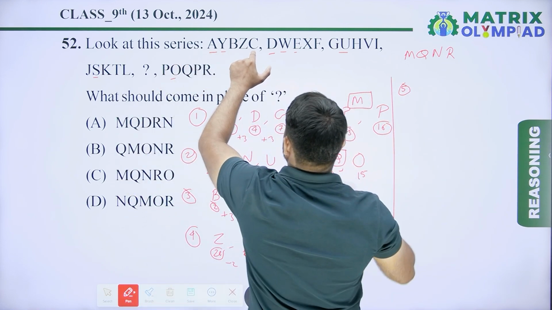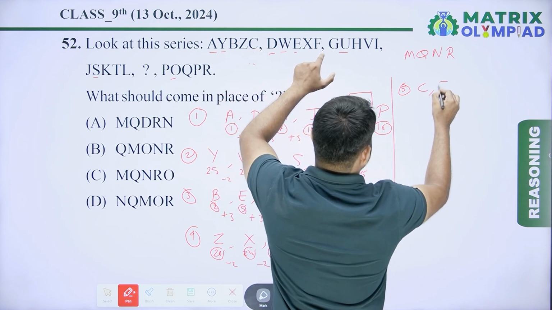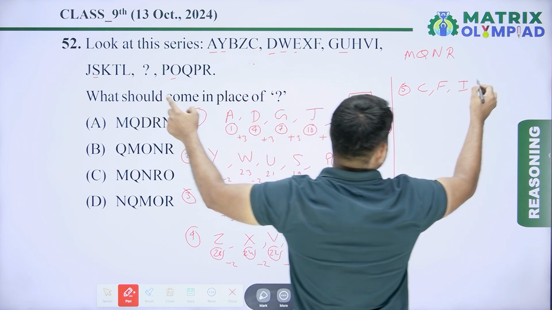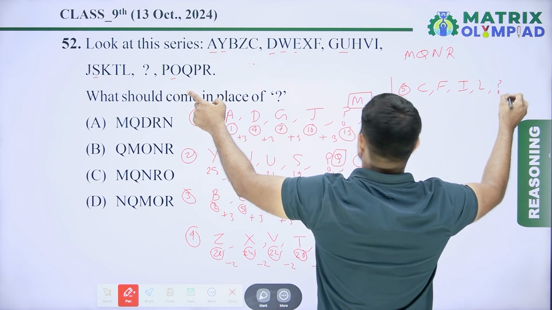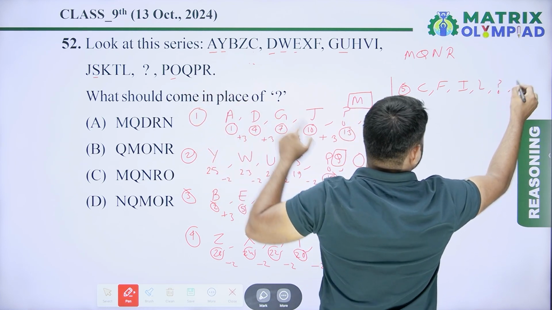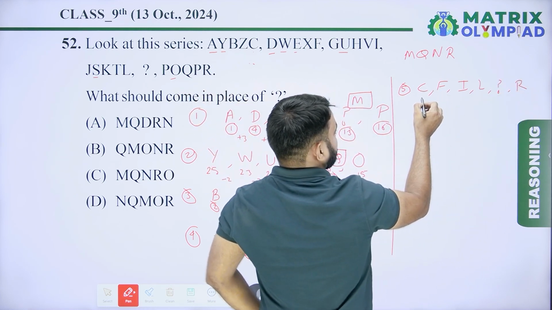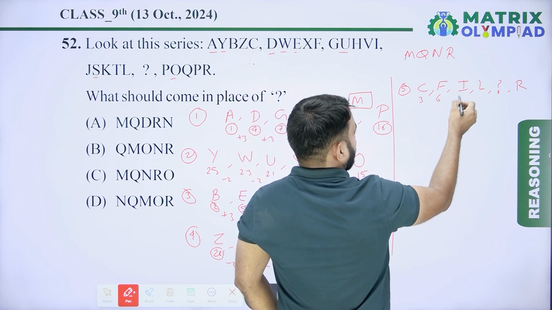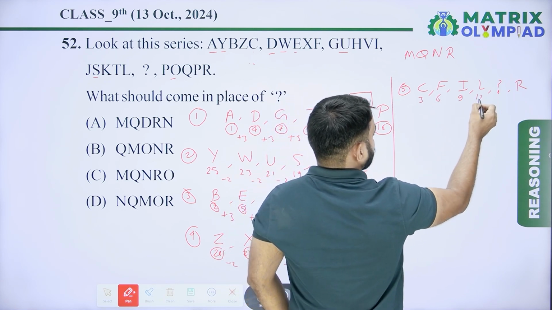So fifth alphabet of first term is C. After C, next is F. After F, next is I. After I, next is L. After L, next is missing. Now after missing, next is R. So place value of C is 3. Place value of F is 6. I, it means 9. L means 12.